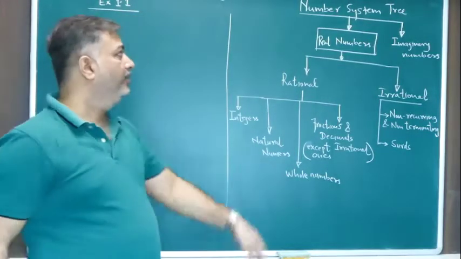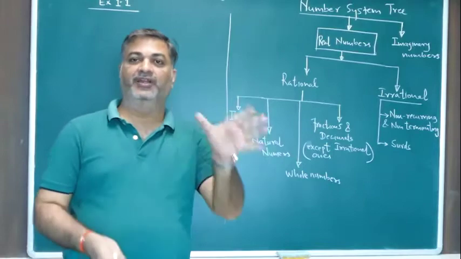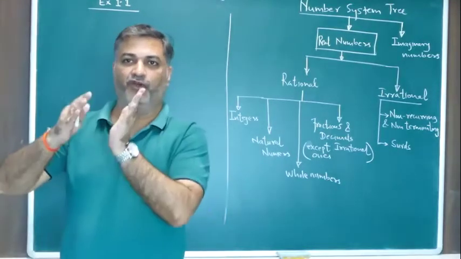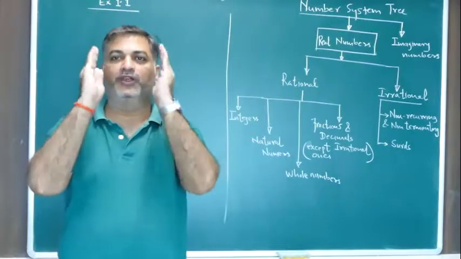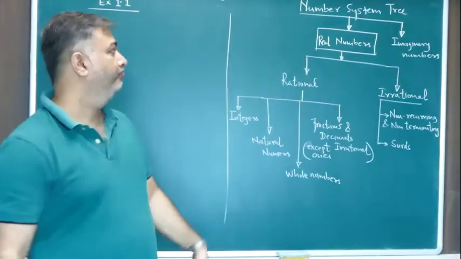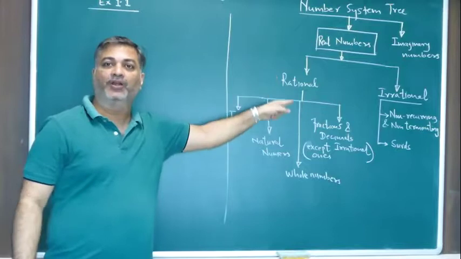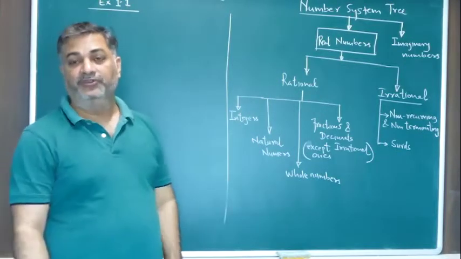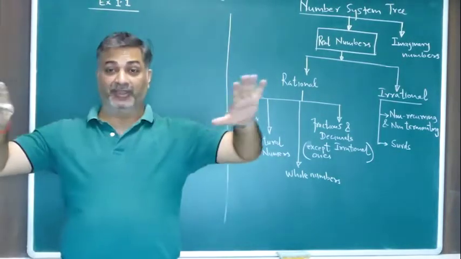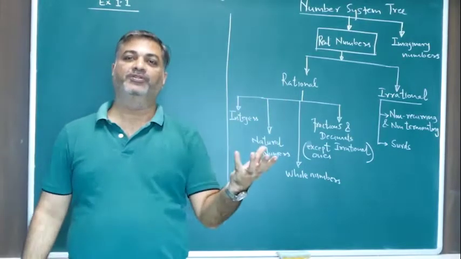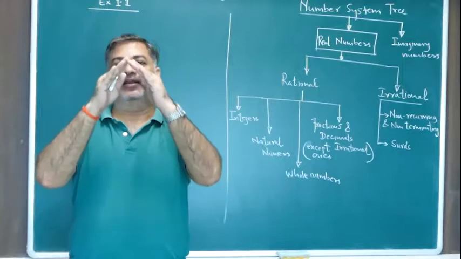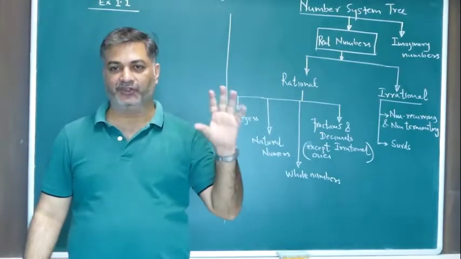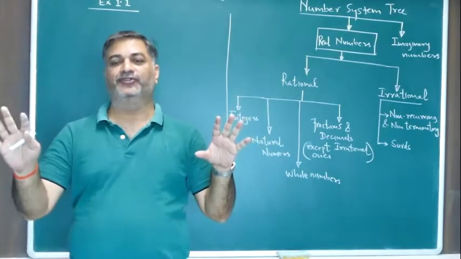So here currently there are two types of numbers: real numbers, imaginary numbers. Right now, forget imaginary numbers. You don't have it in your syllabus. Only focus and only concentrate on real numbers. Alright? So real numbers, what are the different types? Real numbers are divided into two major types. One is rational numbers and the other is irrational numbers.